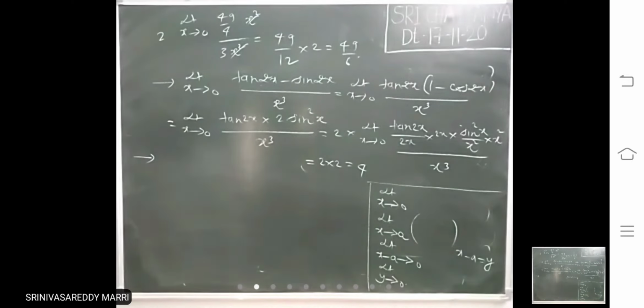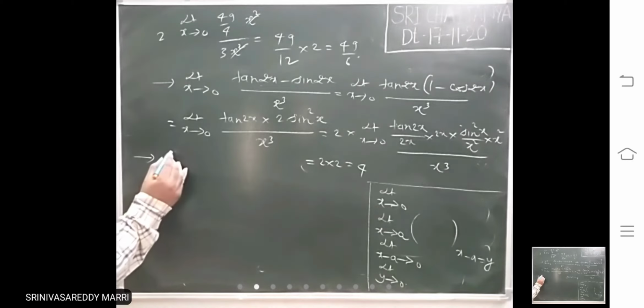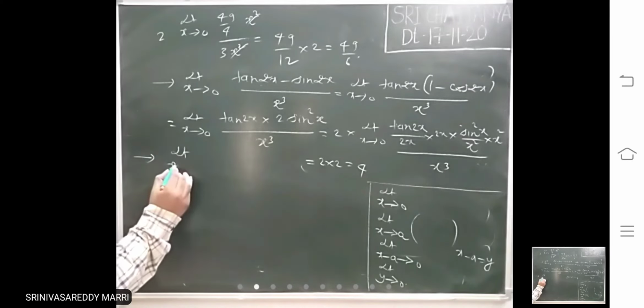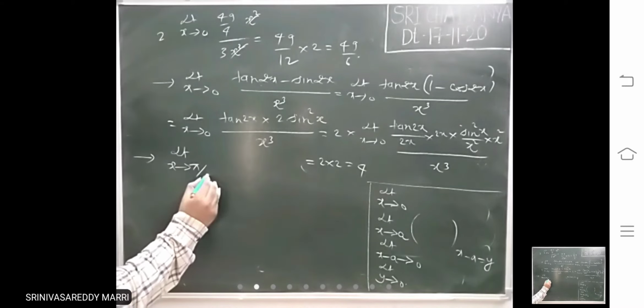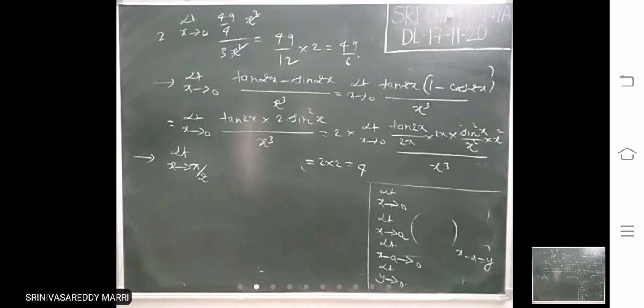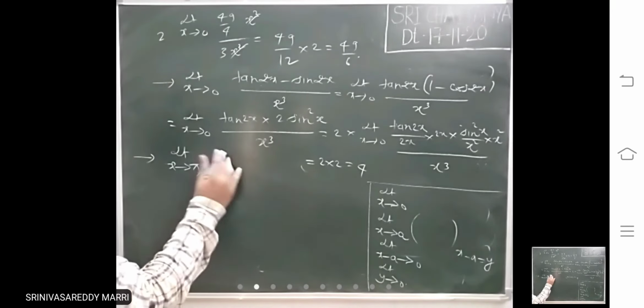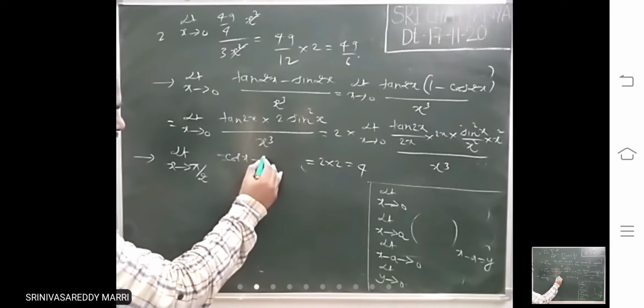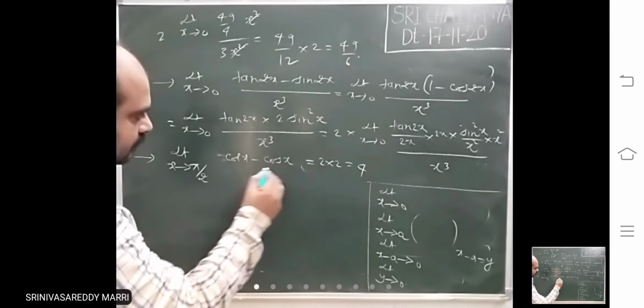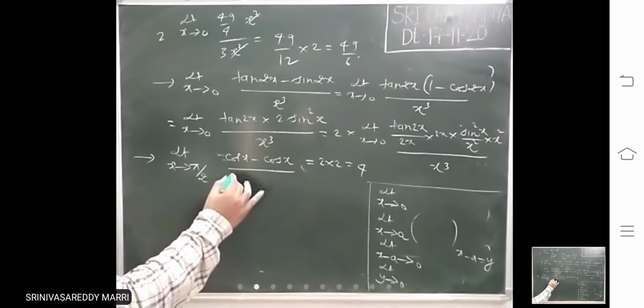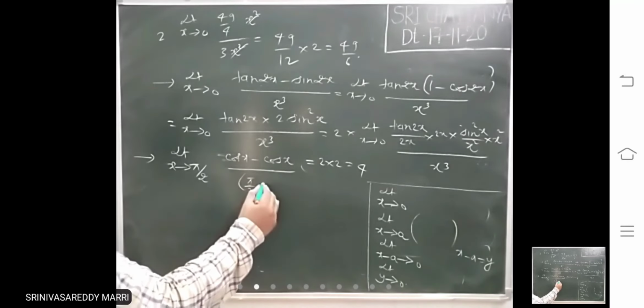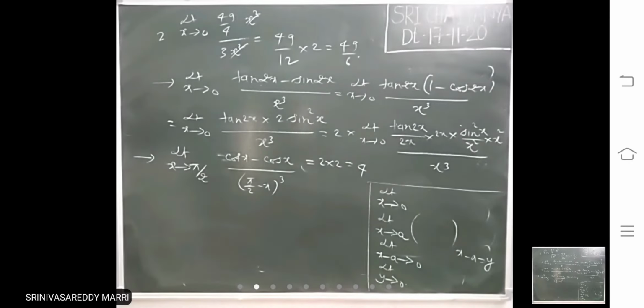Suppose take one example. Limit x tends to pi by 2 of (cot x minus cos x) divided by (pi by 2 minus x) whole cube. Look at this problem, I will convert like this.